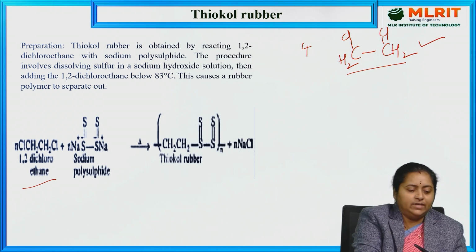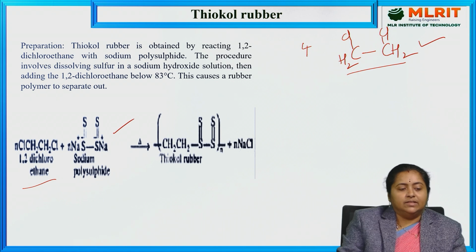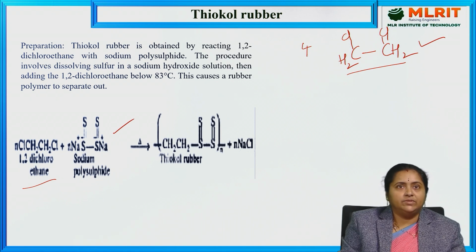If you notice, this is the structure of sodium polysulfide, Na-S, which has a double bond link with another S. So sodium polysulfide we are going to consider, and this is subjected to a polymerization reaction, which includes dissolving sulfur in sodium hydroxide solution and then adding 1,2 dichloroethane at less than 83 degrees centigrade, which forms a rubber or an elastomer, which is nothing but thiocol rubber.